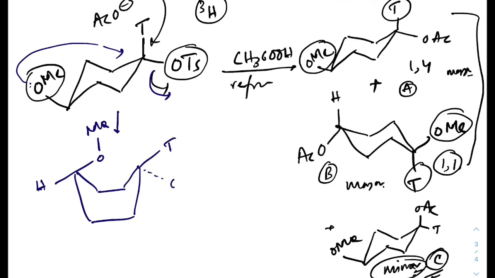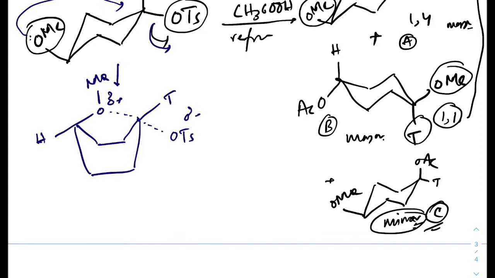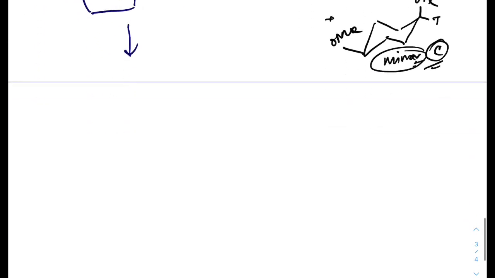At OTs, the negative density is high, and the electron density is low there, so delta positive. So this is the transition state of that type of reaction, and this is the reaction intermediate, which is a common intermediate for further reaction.